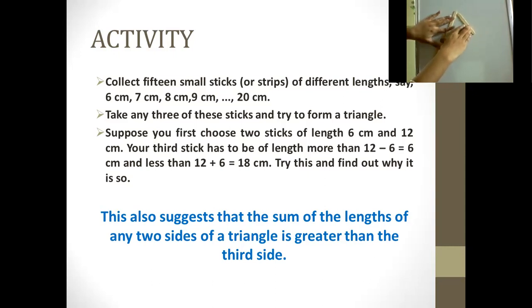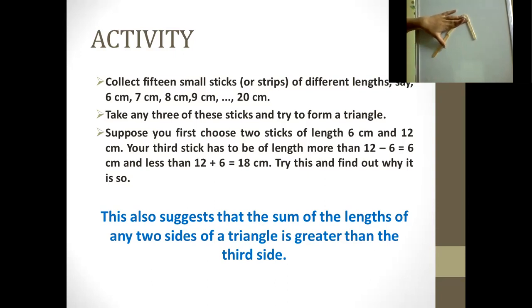Now they said to make sure that the third length, with respect to this 12 centimeter and 6 centimeter, should be more than 12 minus 6 centimeter. That means it should be more than 6 centimeter and less than 18 centimeter. 18 is the summation of 12 plus 6.